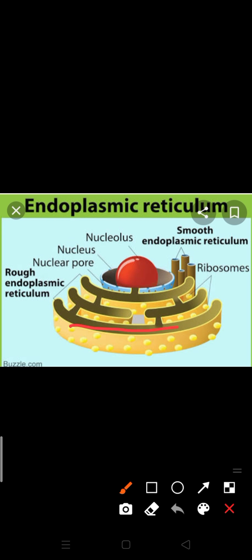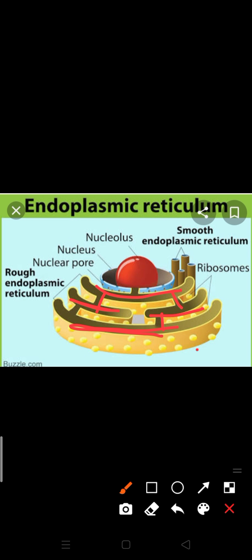This is the cisternae part, and you can see that all the cisternae are interconnected with each other. They are not branched. They are tubular in form, but they are just interconnected with each other, and they develop from the nuclear membrane. Because of this, cisternae are very near to the nuclear membrane. The lumen present inside the cisternae is narrower, about 40 to 50 micrometer.